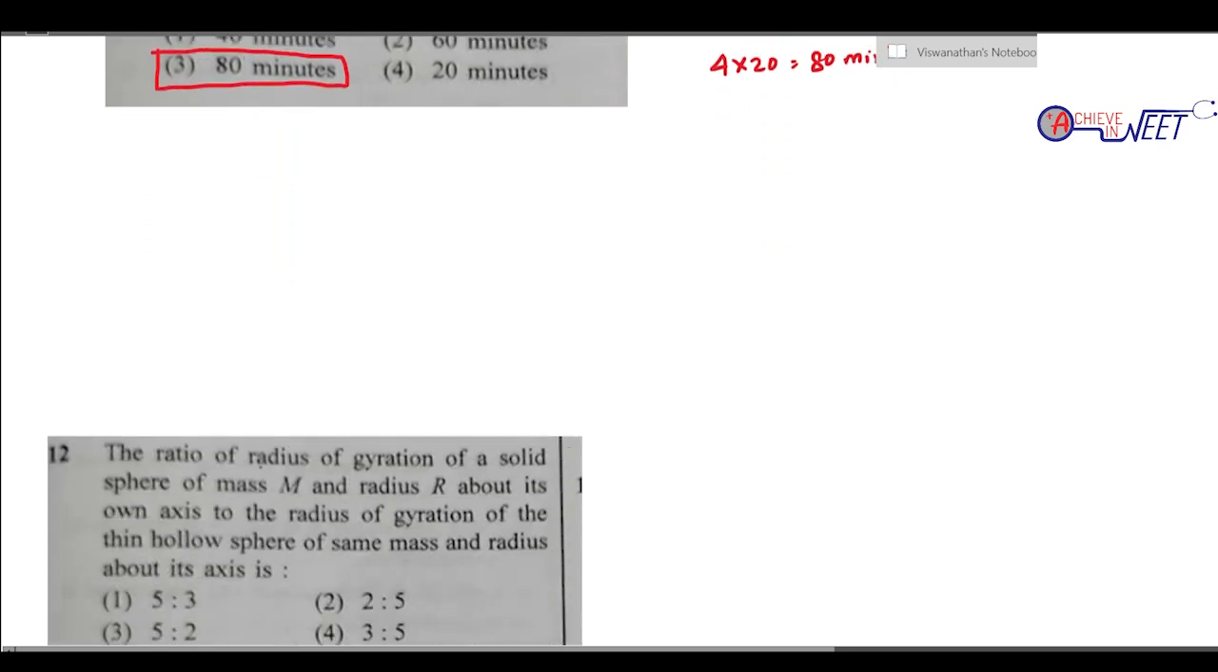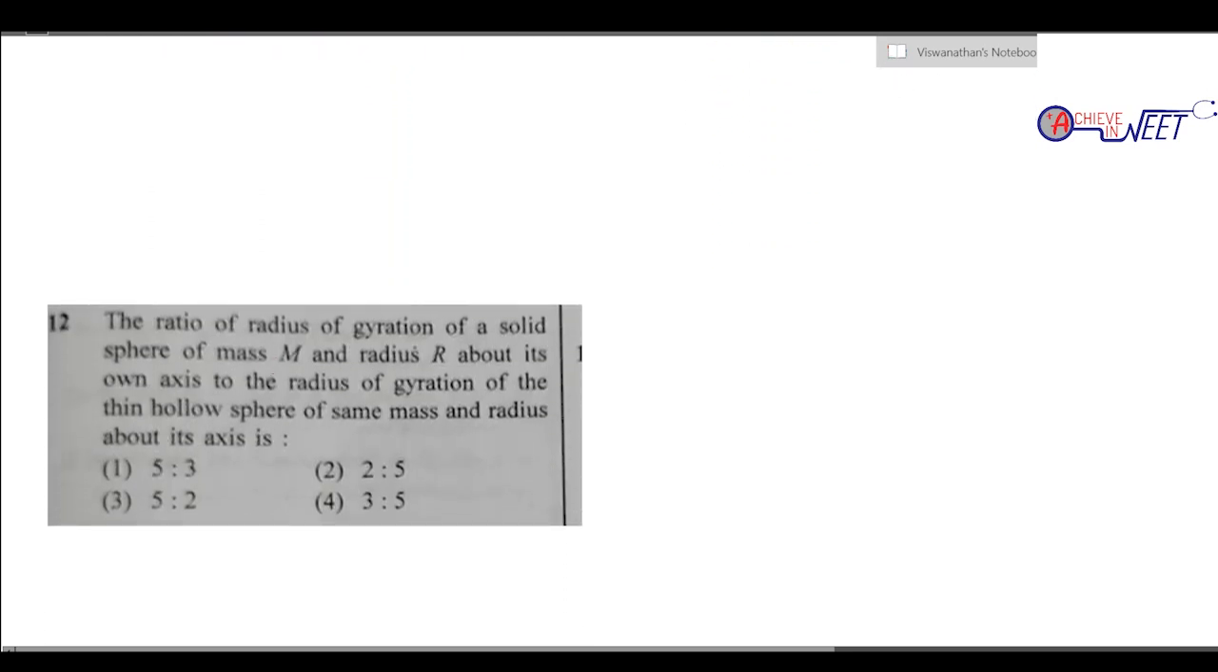Okay. So question 12, the ratio of radius of gyration of a solid sphere. So they have given a solid sphere.